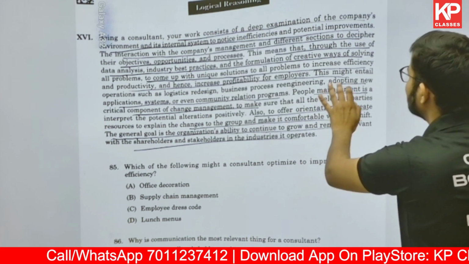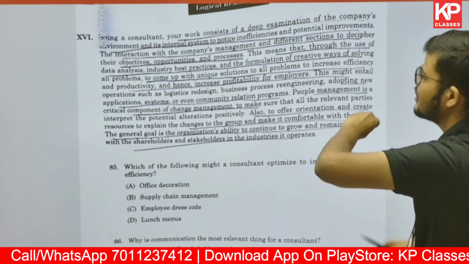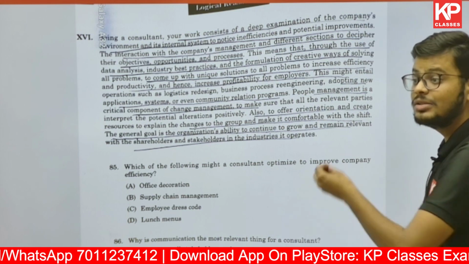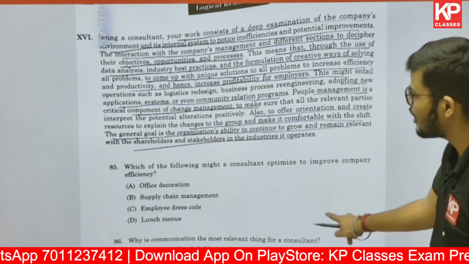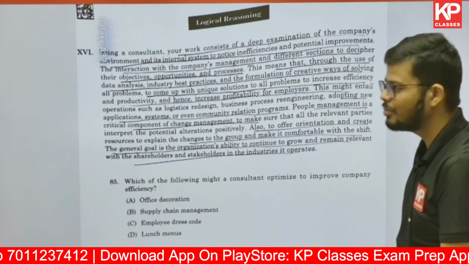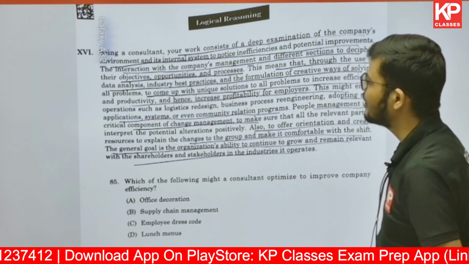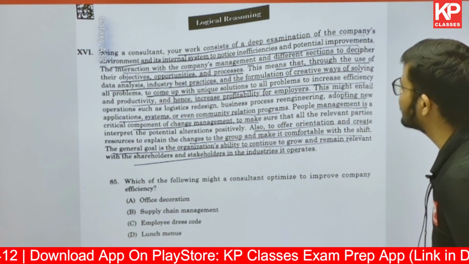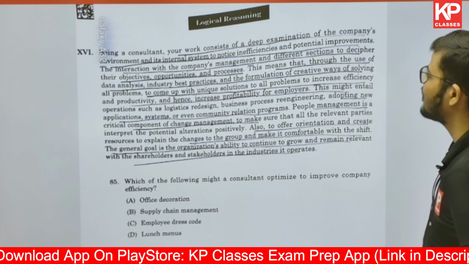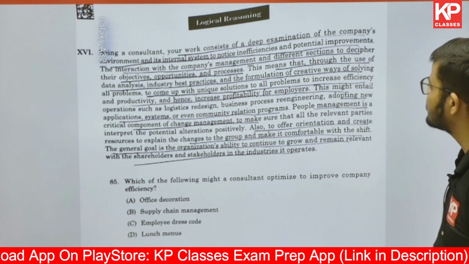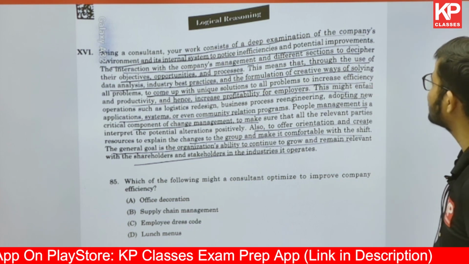So this passage, if you read it, is something very easy and very much doable, right? I don't think a person who's going to get admission would have left this part. It says: being a consultant, your work consists of a deep examination of a company's environment and internal system to notice inefficiencies and potential improvements.